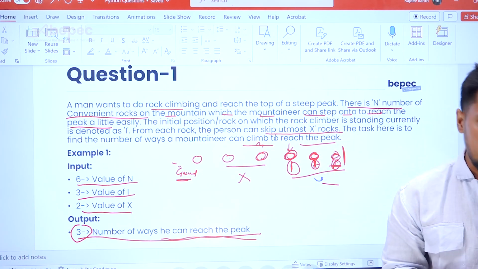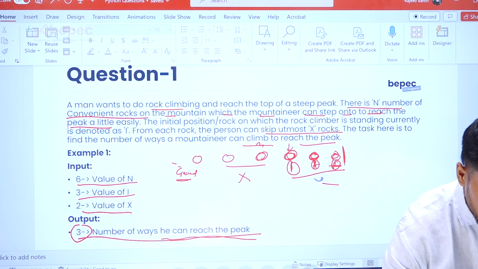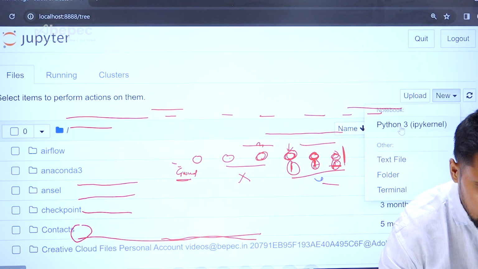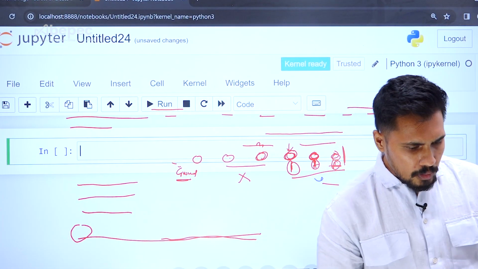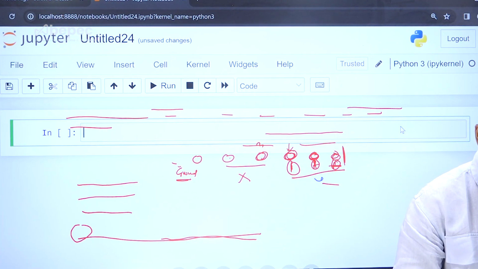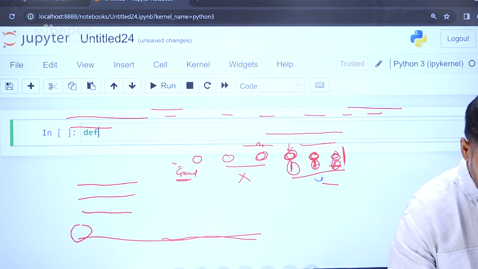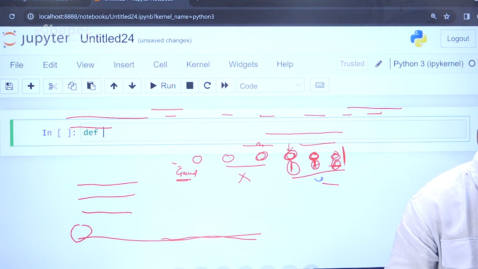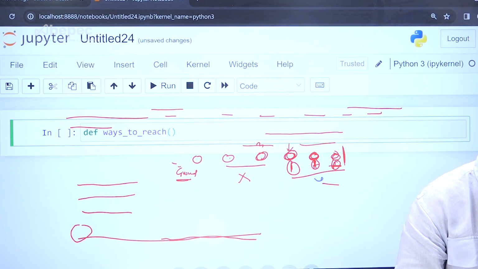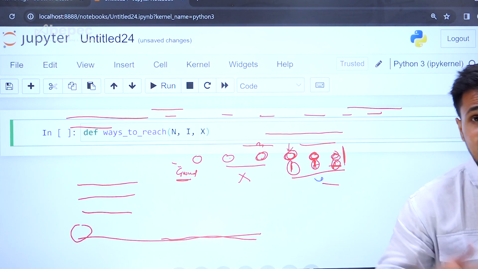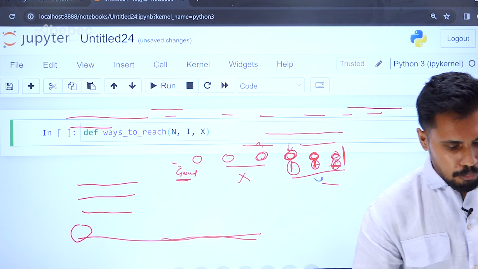So let's try to create a code. Let's go to Jupyter and create it. The very first step is to create a user-defined function, and let me give it the name ways_to_reach_the_peak. The user passes n, the number of rocks, and i is the initial position, and he can skip a maximum of x number of rocks.